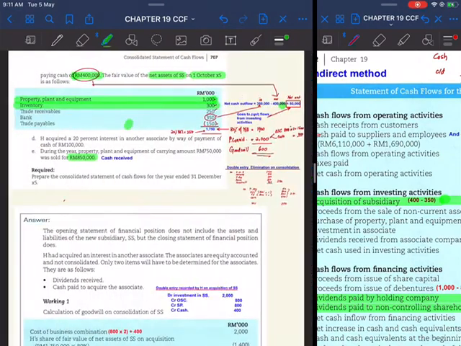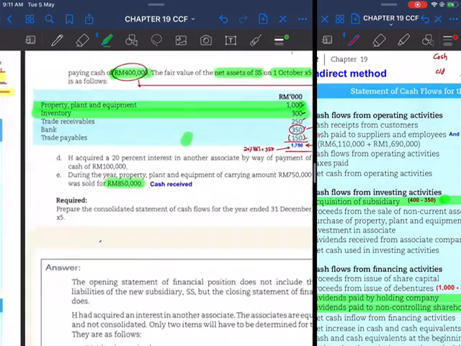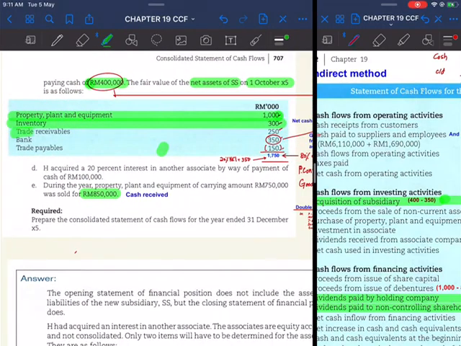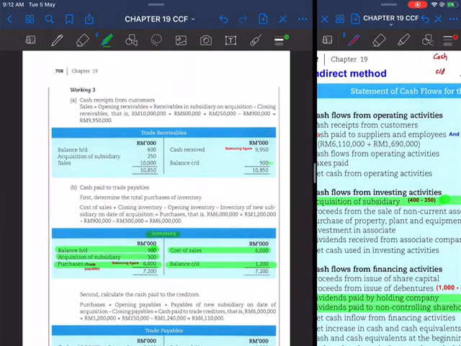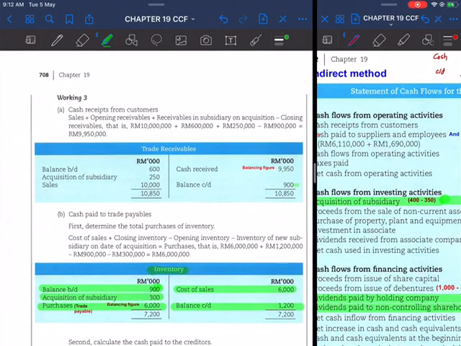Okay, so that is for inventory. And then you have to also put in trade receivables that you have acquired from SS. That will be in trade receivable. So you put in the balance brought down, balance carried down from the question, and then put in acquisition of the subsidiary during the year. In terms of inventory, 250.